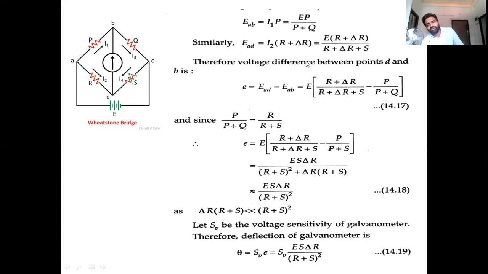If we take the voltage difference E_AB minus E_AD, that is equal to E into R plus delta R divided by R plus delta R plus S, minus P by P plus Q. We know that the resistance arms P by Q is equal to R by S. If we apply that here, the voltage drop is E into R plus delta R by R plus delta R plus S, minus P by P plus Q. If we simplify this expression, our final expression is E S delta R by R plus S whole square.